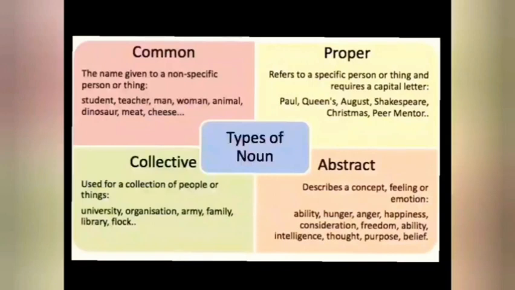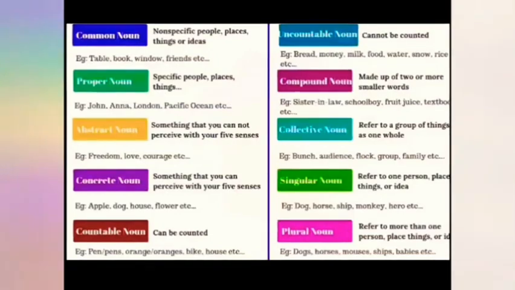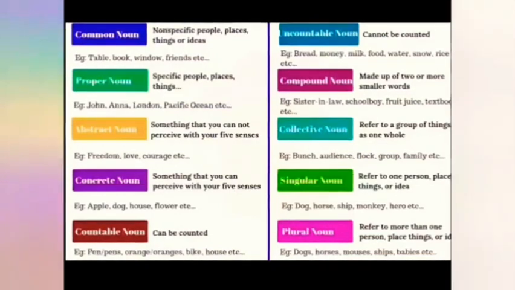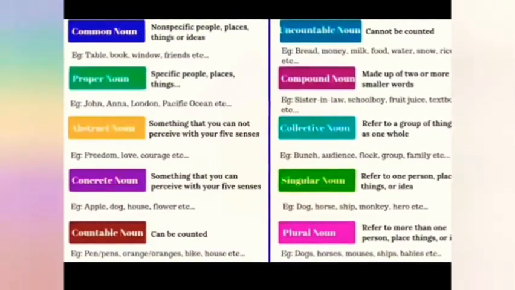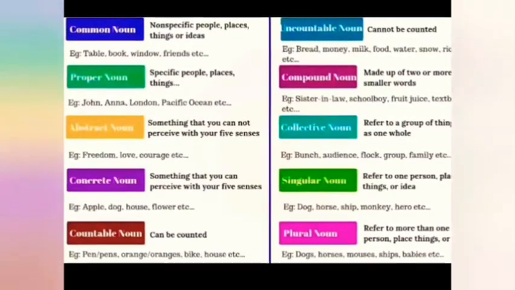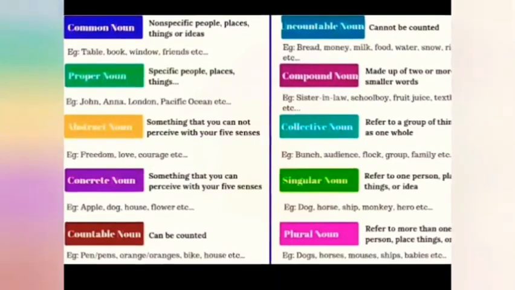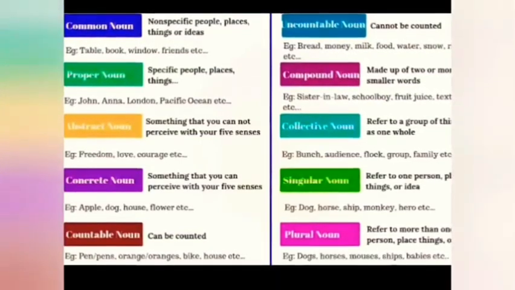Now let us go through the next part, common noun. Common noun is basically non-specific people, places, things or ideas, while proper noun is of specific people. We have written about all the other nouns here.